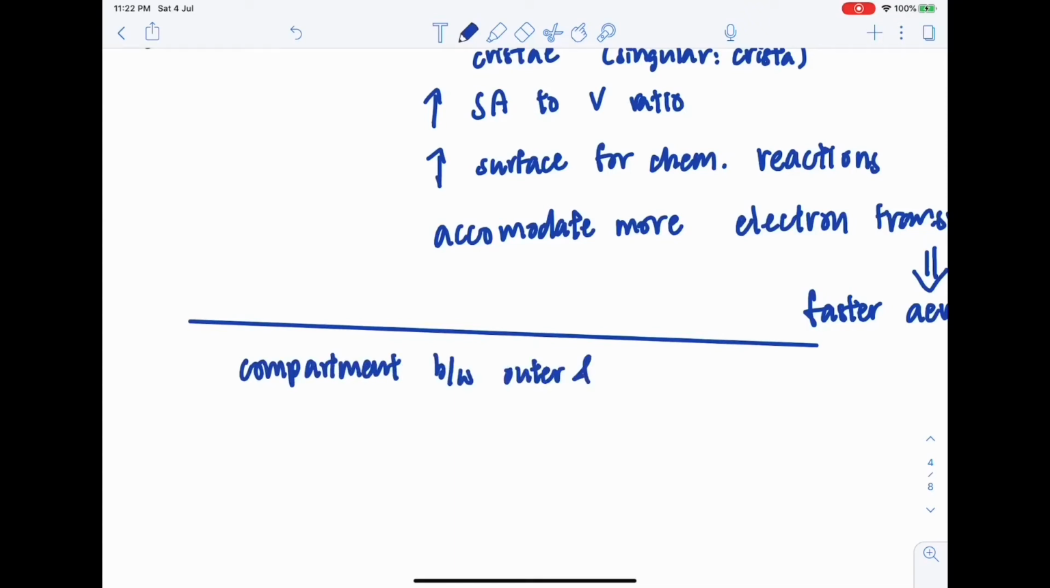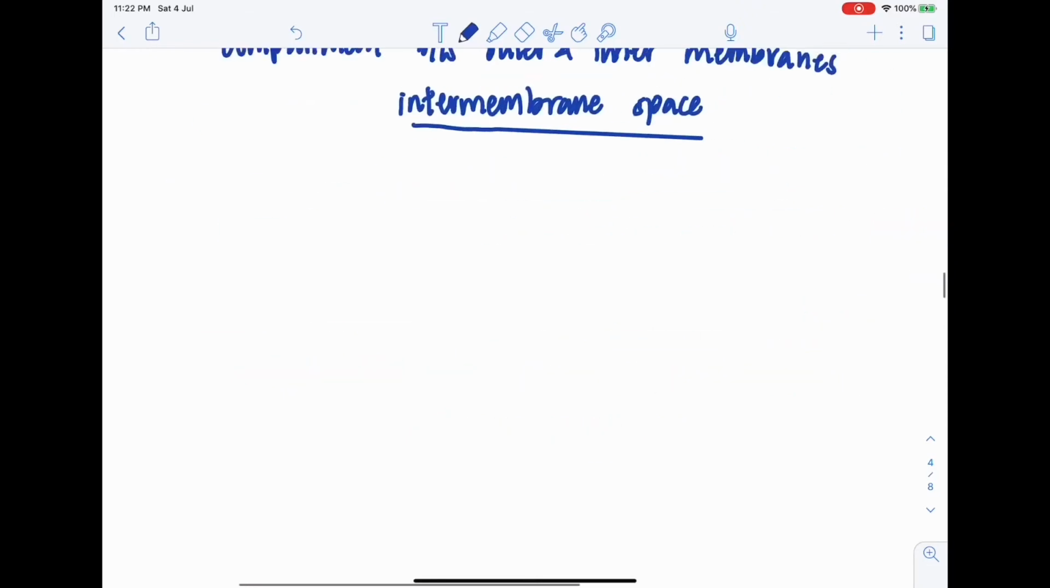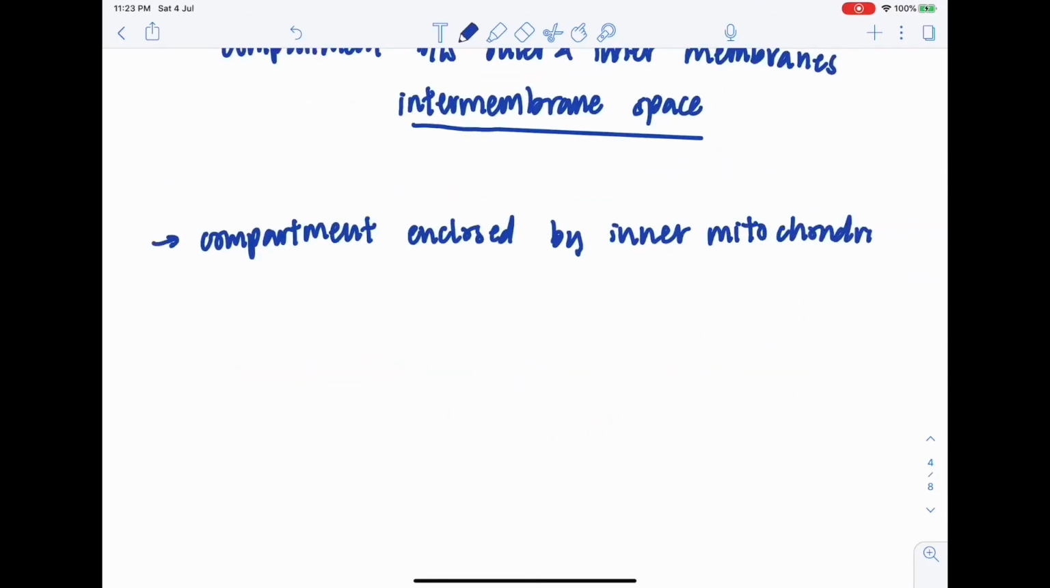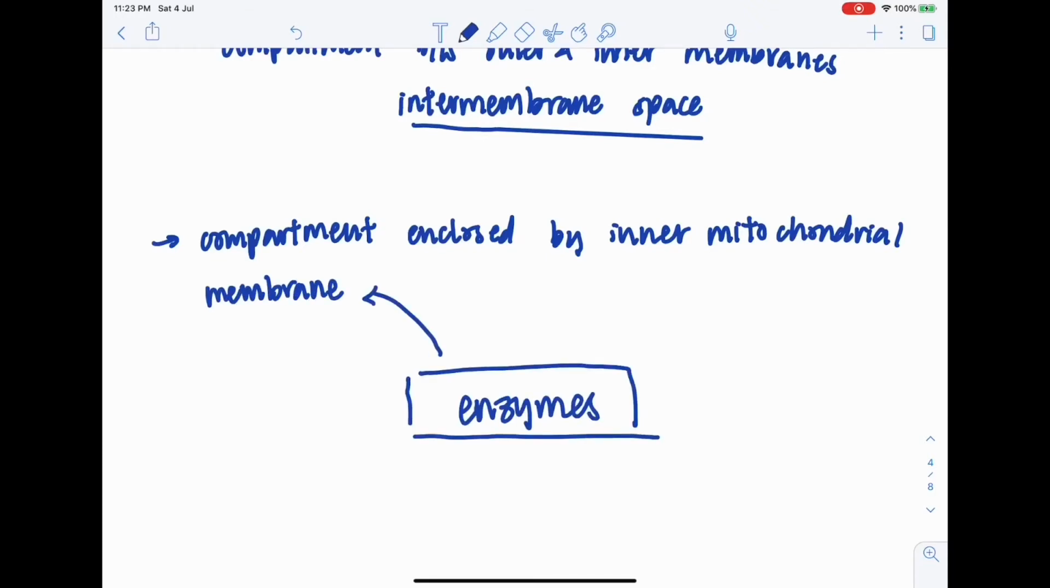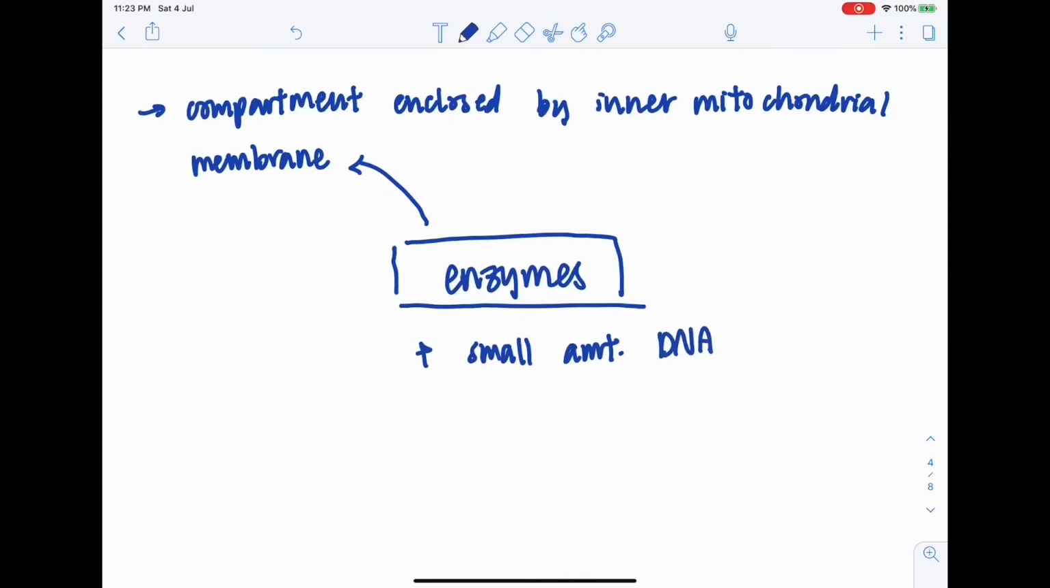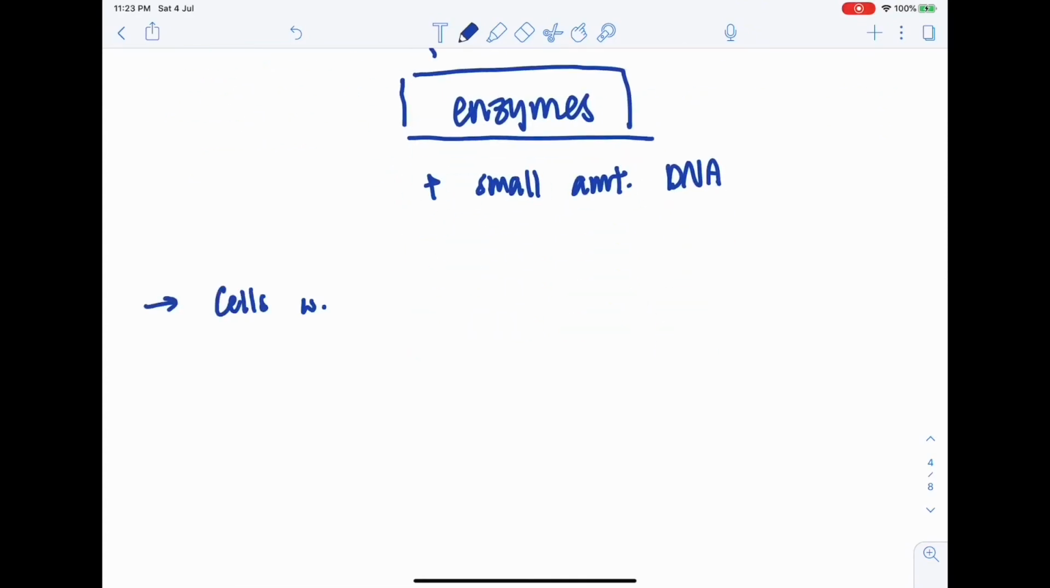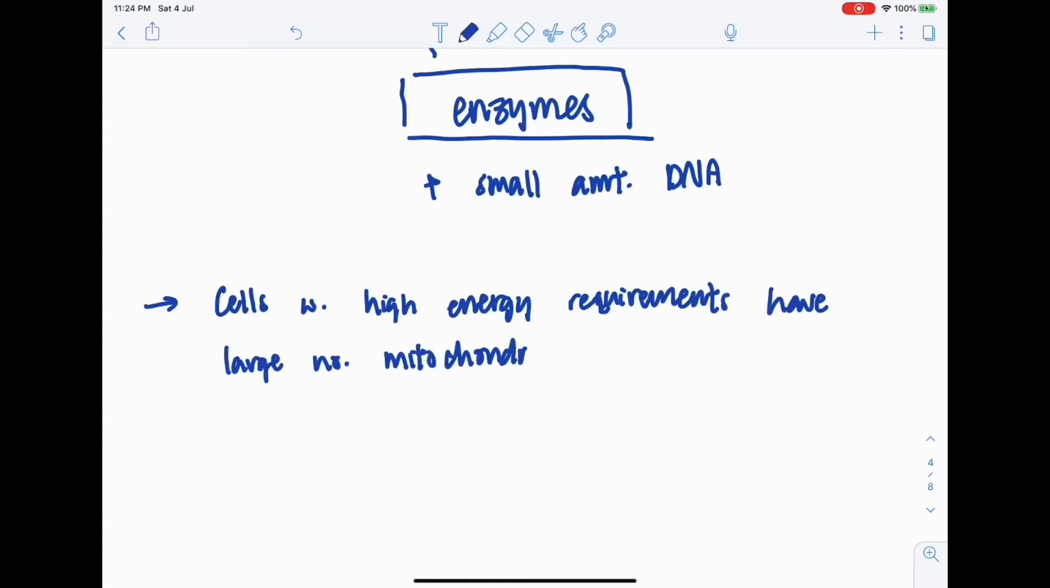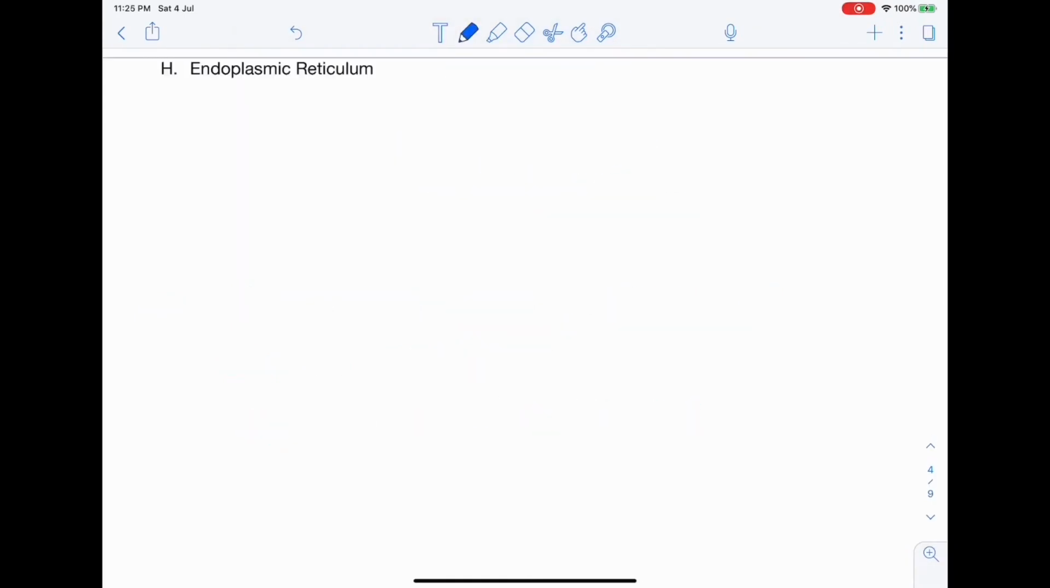The compartment between the inner membrane and outer membrane is also called the intermembrane space. And the compartment enclosed by the inner mitochondrial membrane contains many enzymes, together with very small amounts of DNA similar to chloroplasts. Note that cells with high energy requirements generally have larger numbers of mitochondria, as they have greater needs for aerobic respiration. For example, cells that require active transport have large numbers of mitochondria.